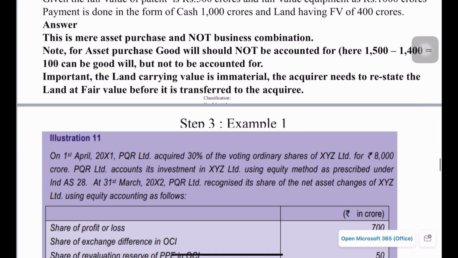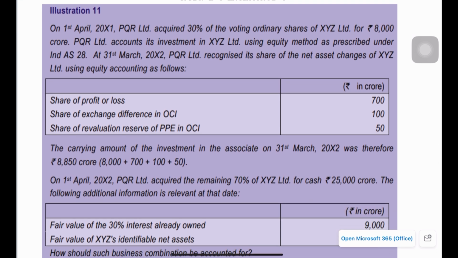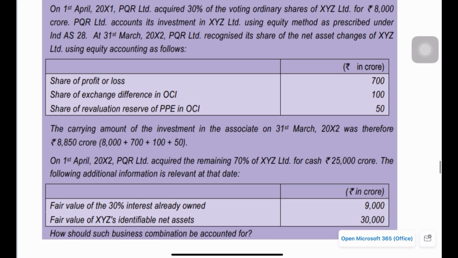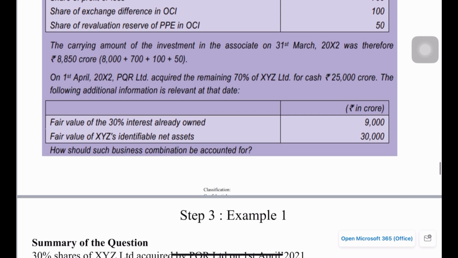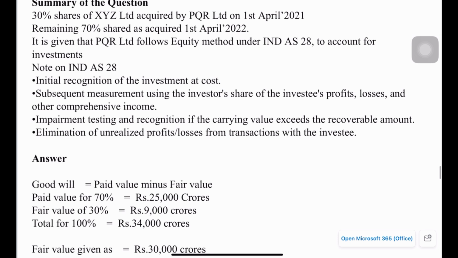Okay, then read through this example. I will just move to next slide. I have given summary of the questions here. So in this case, 30% of shares of XYZ Limited acquired by PQR Limited on 1st April 2021, and remaining 70% shares acquired on 1st April 2022.